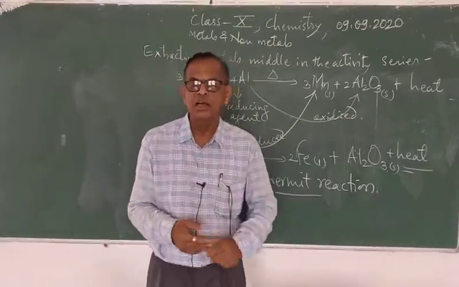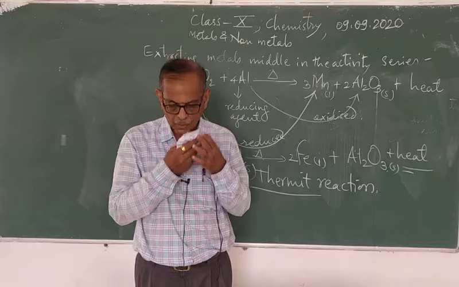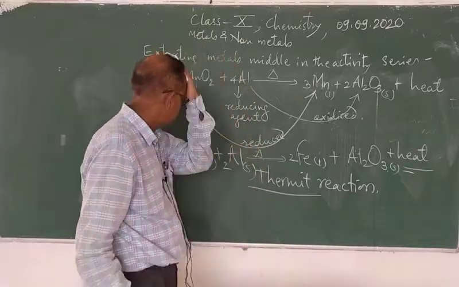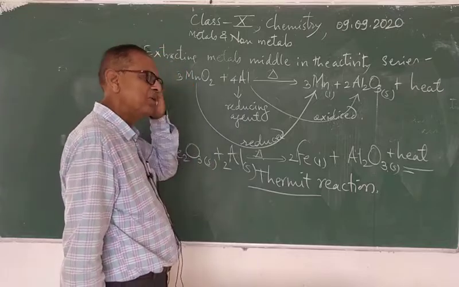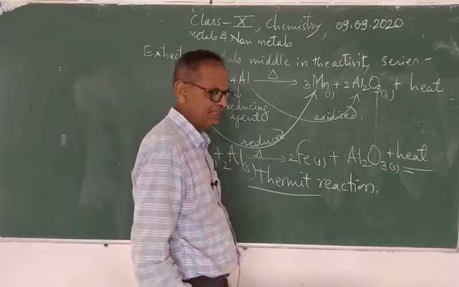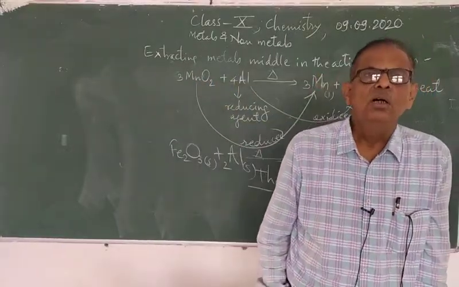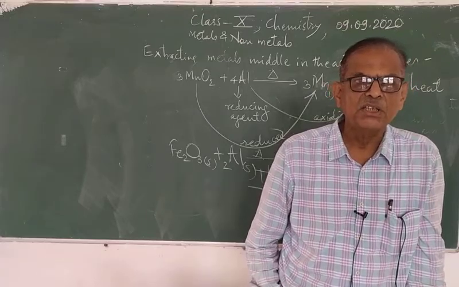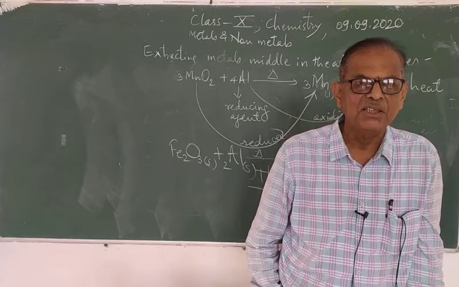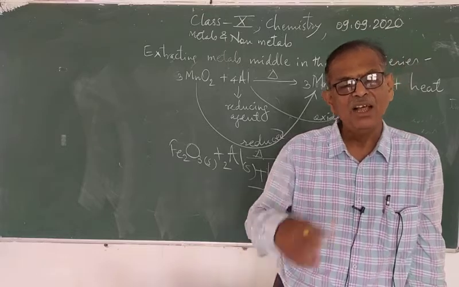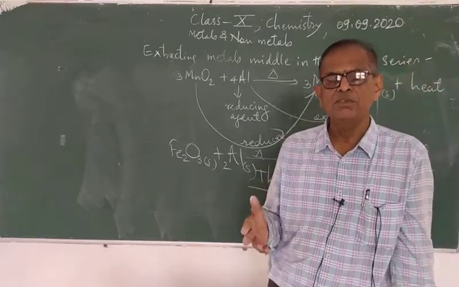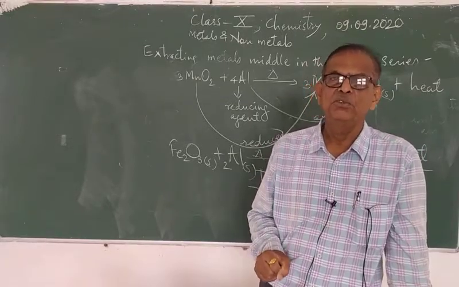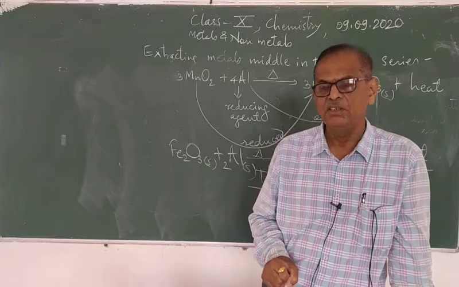Now we have to study extracting metals towards the top of the activity series. We know the metals present at the top of the activity series are potassium, sodium, calcium, magnesium, aluminium, zinc, etc. Particularly sodium, calcium, potassium, these are the metals which are present at the top of the activity series.